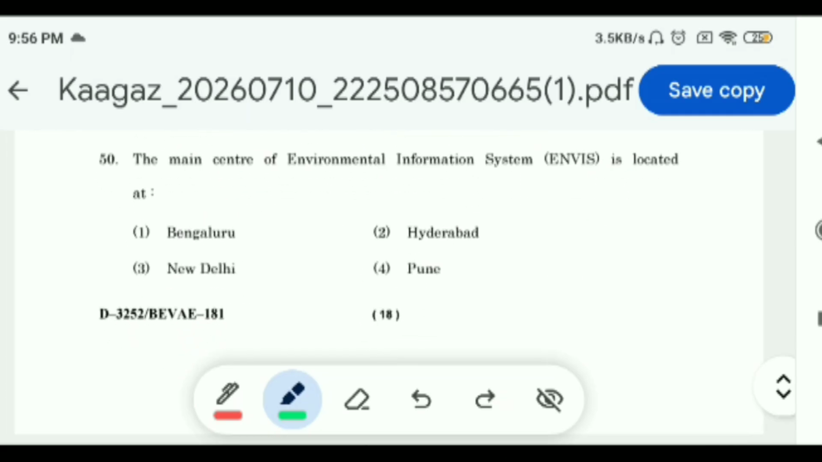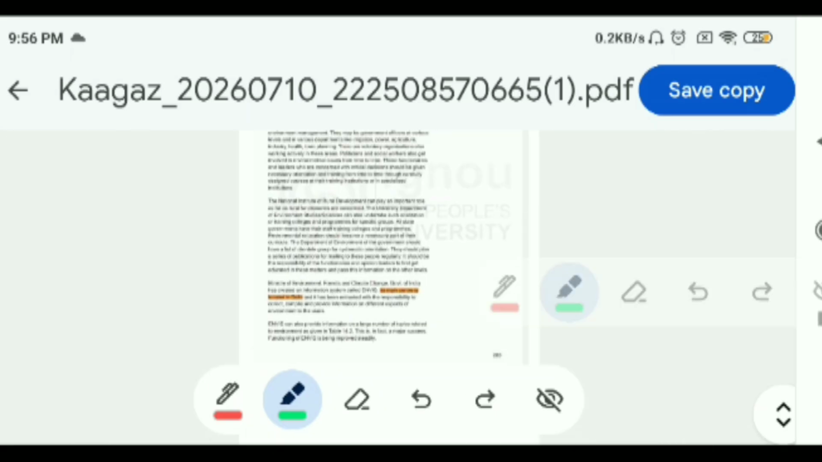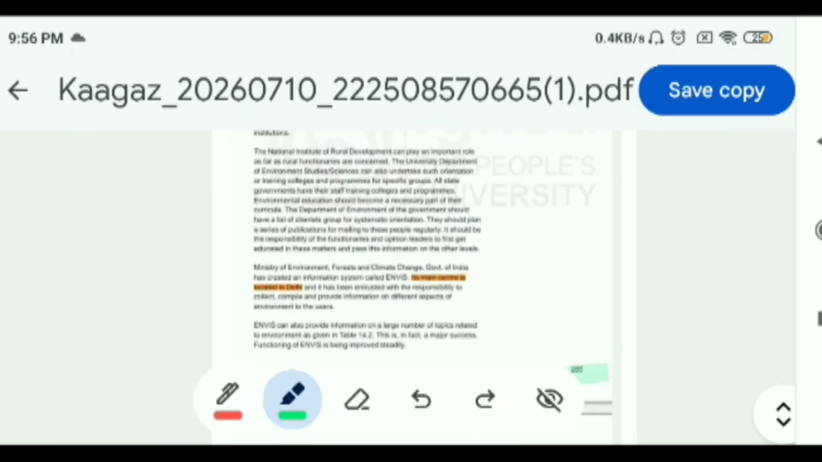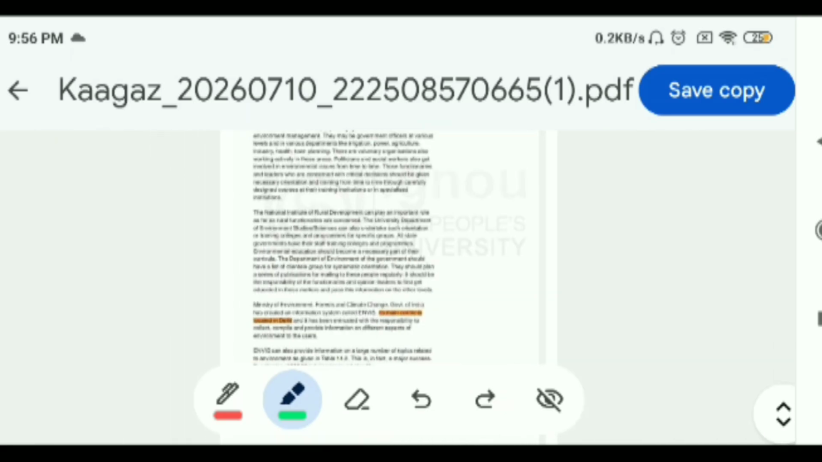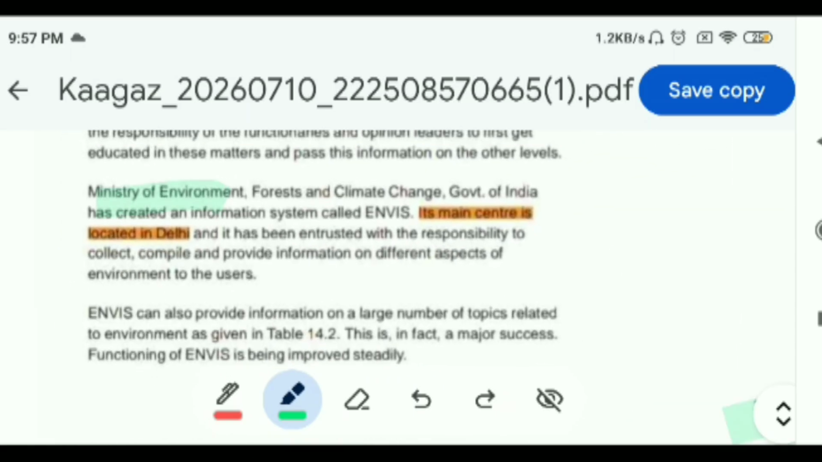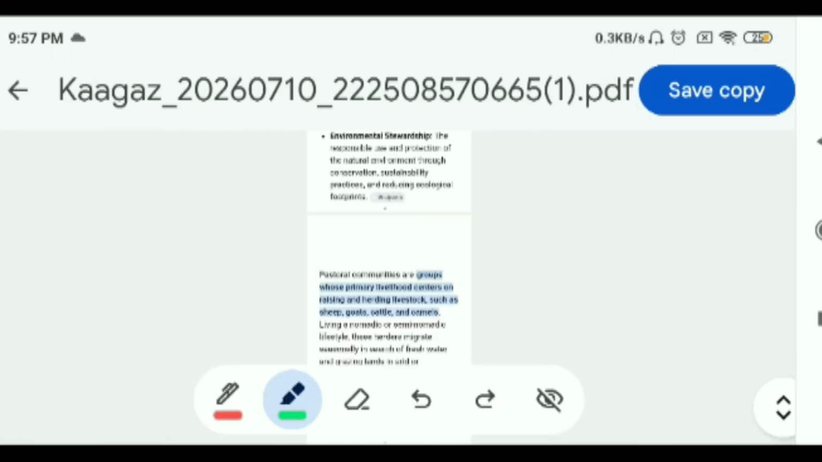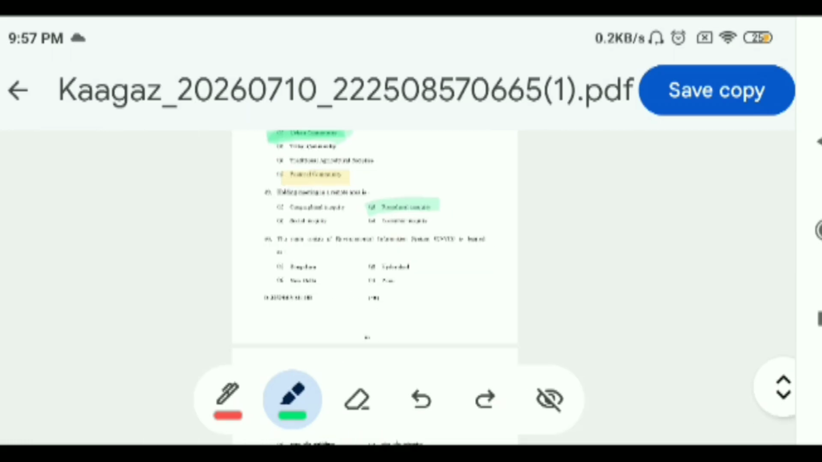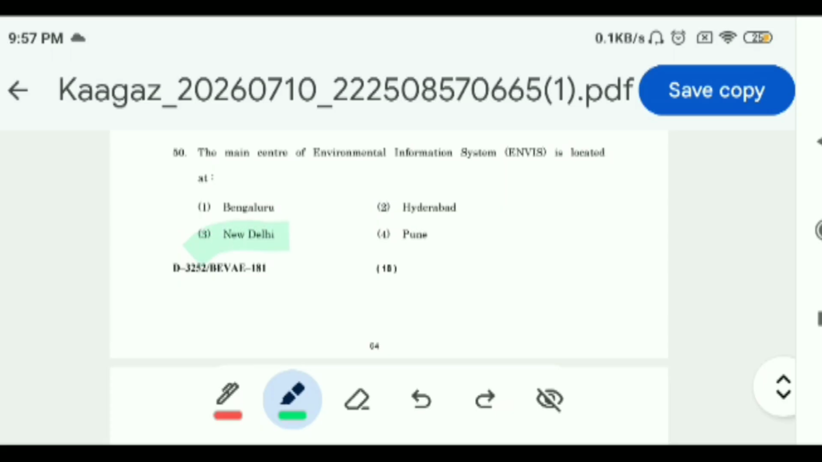Now, question 50. The main center of environmental information system (NVIS) is located at, options are Bangalore, Hyderabad, New Delhi, Pune. So, इसका आंसर हमें मिलेगा पेज नंबर 285 of block 4. इसमें हम देख सकते हैं this line. Ministry of Environment, Forest, Climate Change, Government of India has created an information system called NVIS. Its main center is located in Delhi. So, इस क्वेश्चन का भी हमें क्लियर कट आंसर मिल रहा है, विच इज न्यू दिल्ली. थर्ड ऑप्शन इज द करेक्ट ऑप्शन.